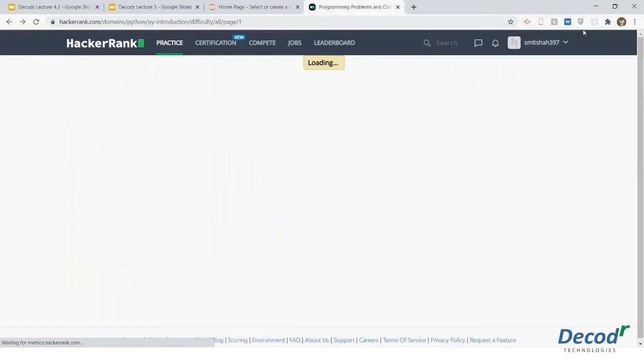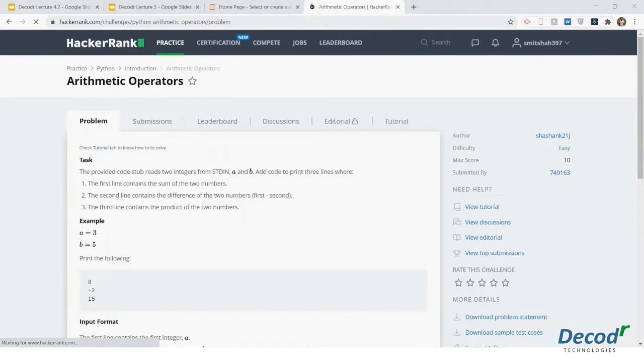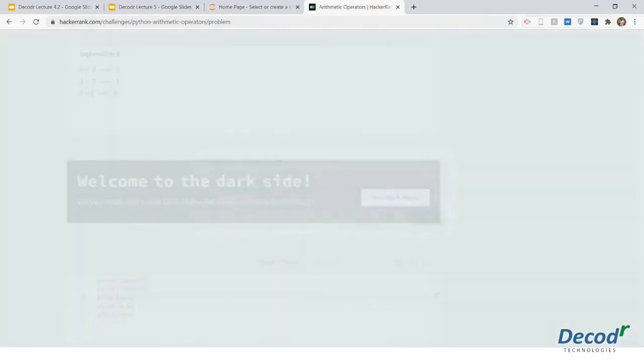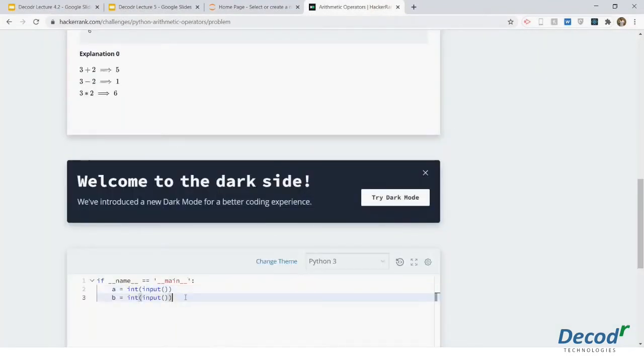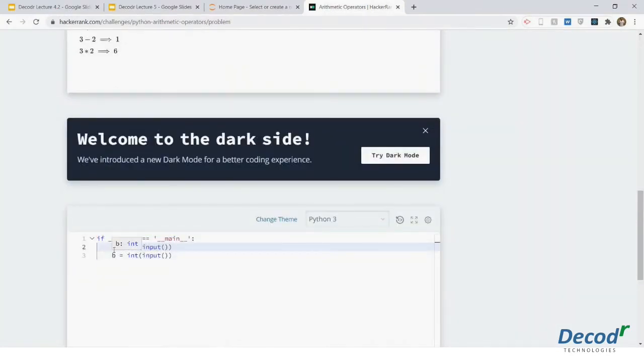Let me take another example. Suppose someone says arithmetic operators. I'll just click on solve challenge, and here you can see the problem statement. The task is that the provided code stub reads 2 integers. I'll revert back to the original default code that is provided. So it is reading 2 integers from the input.